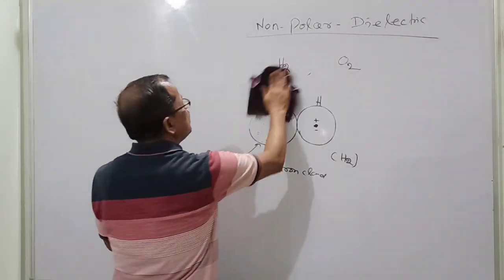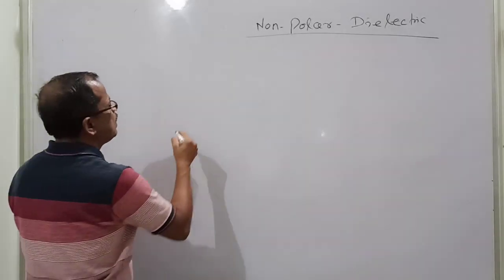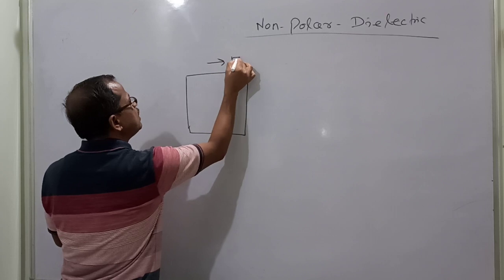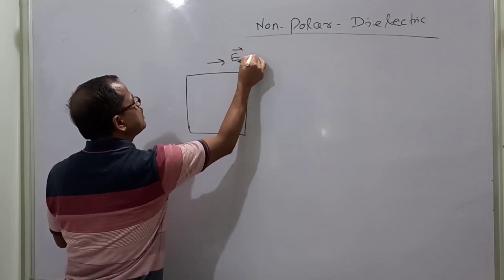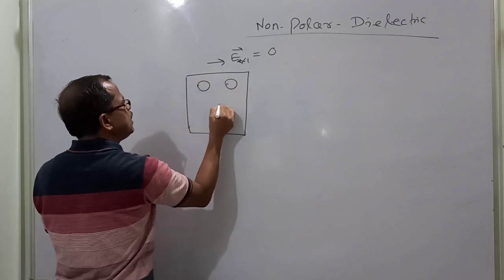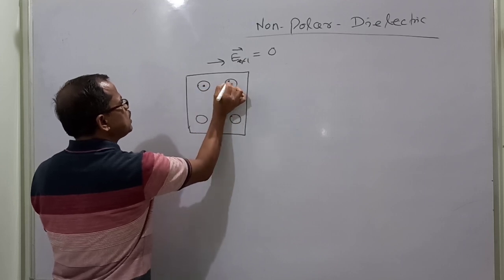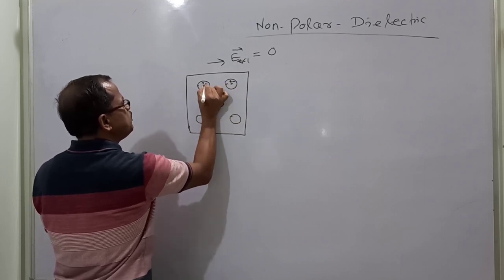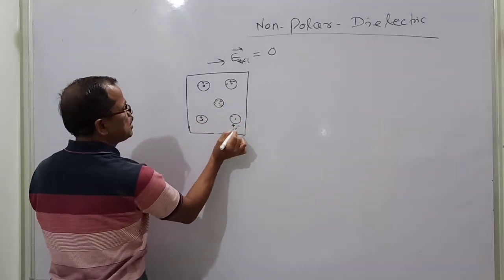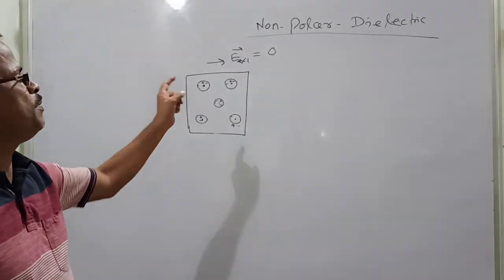Now let us look here. The way I have told you about polar, similarly let us discuss the non-polar. Now this is the substance with no external electric field. Here the external electric field is not there. So obviously all the atoms, this is positive, this is negative, they are moving randomly here and there. This is the center of positive and negative. So this is the state of a non-polar dielectric in the absence of an electric field.